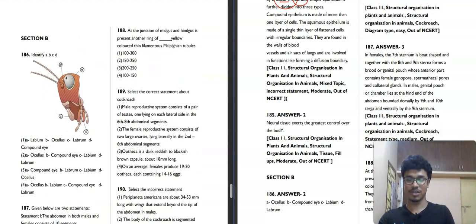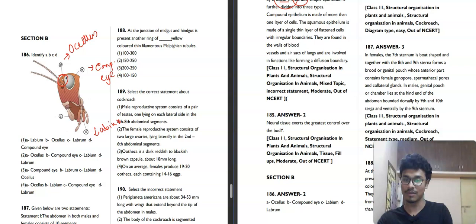Moving towards the next question, question number 186. It is saying identify A, B, C, D. So first here you can see this is ocellus. A is ocellus. Then B here it is compound eye. C here I think it is labium.